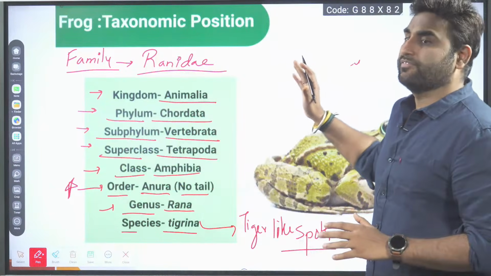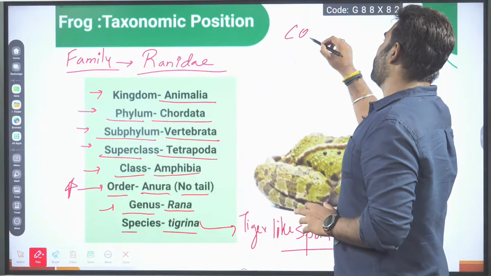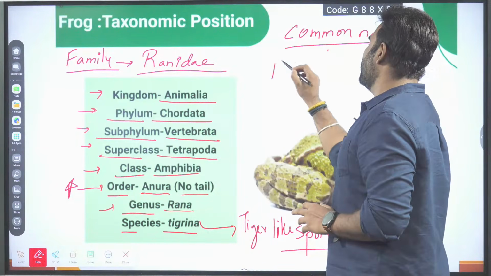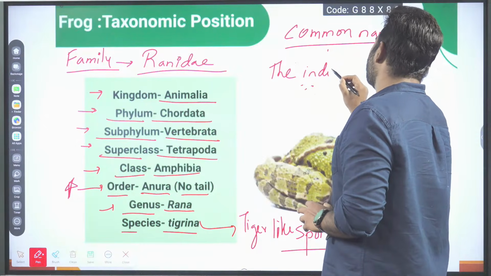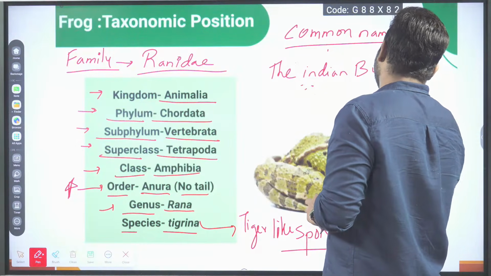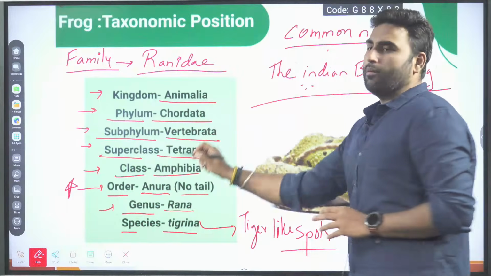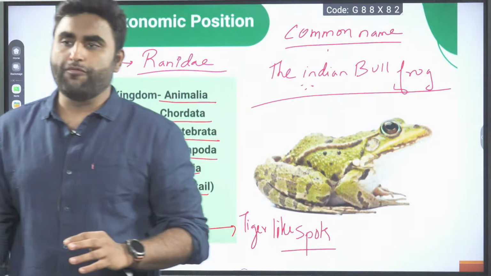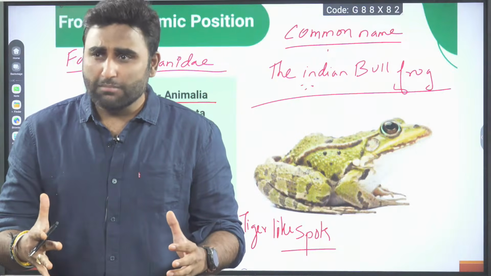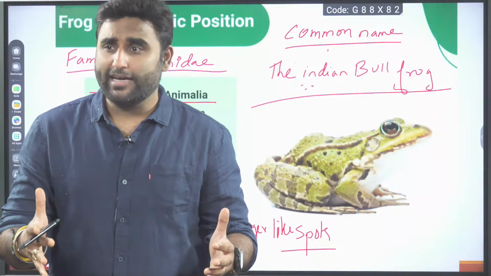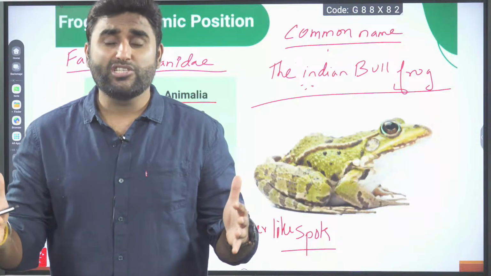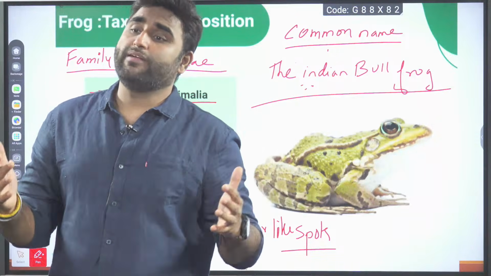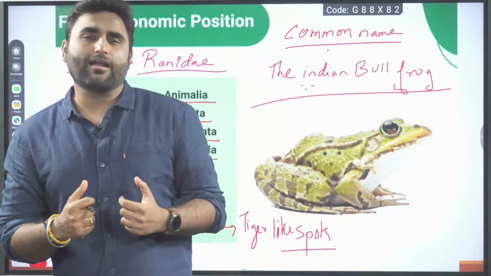What is the common name of this frog? The common name of this frog will be the Indian bullfrog. Very heavy. The maximum weight they can reach is around 700 to 800 grams. That is their normal weight. So much heavy they are.